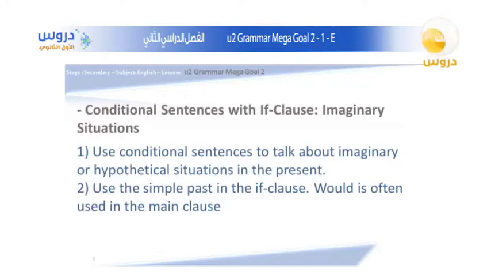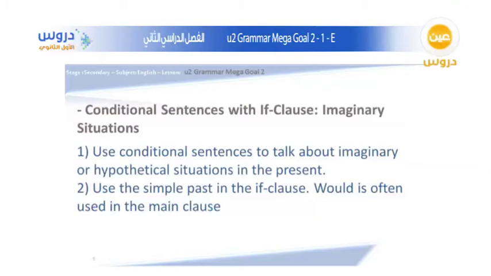We use conditional sentences to talk about imaginary or hypothetical situations in the present. The second usage is that we use the simple past in the if clause, and would is often used in the main clause. So now we have two usages of the if clause.